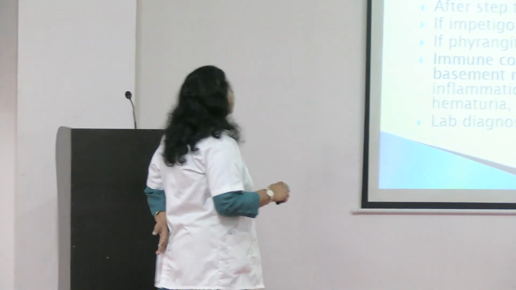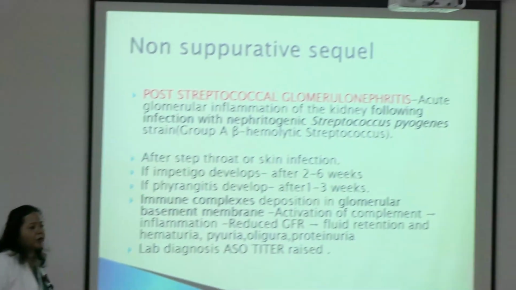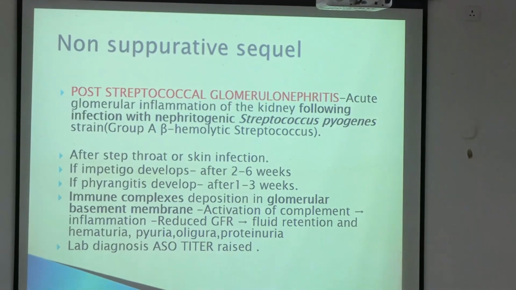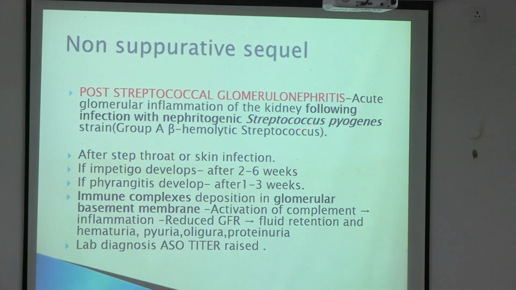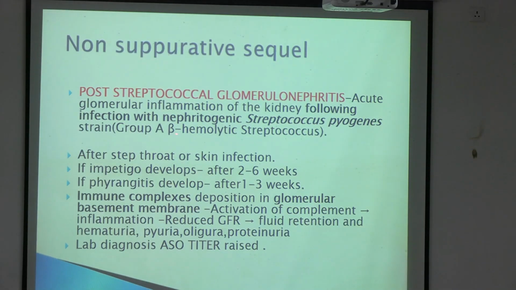This is an entity called post-streptococcal glomerulonephritis, which you need to know. Okay, this particular strain of streptococci, please mind here, is streptococcal group A, beta hemolytic streptococci. You have to know this bacteria. This causes the post-streptococcal glomerulonephritis.